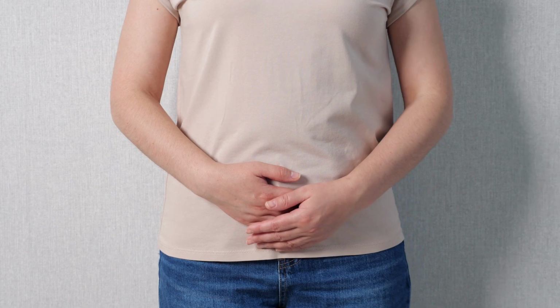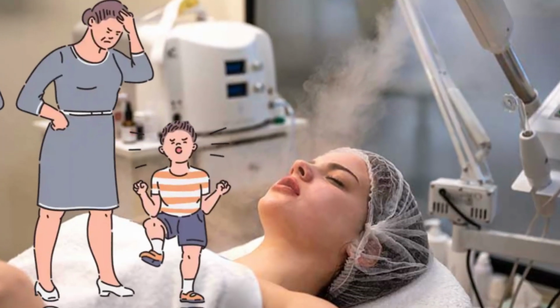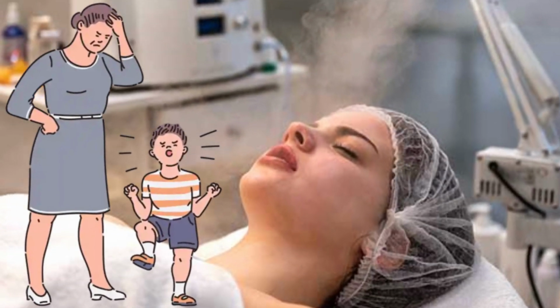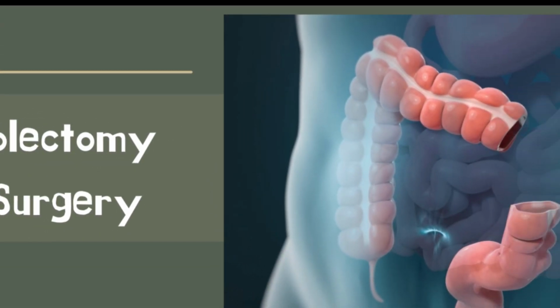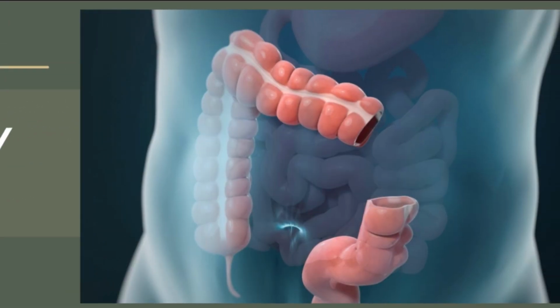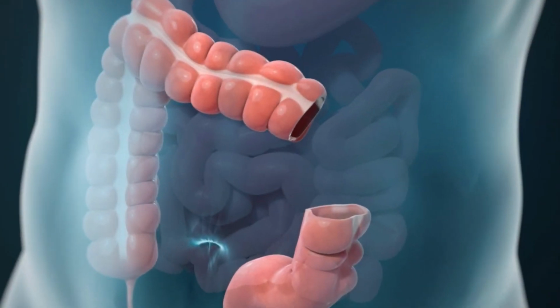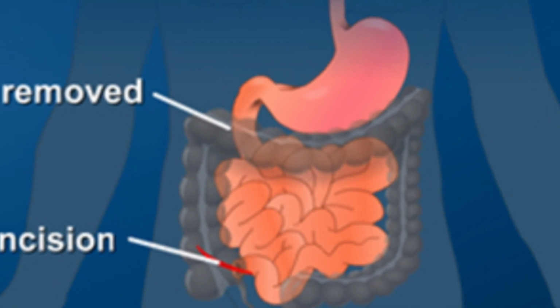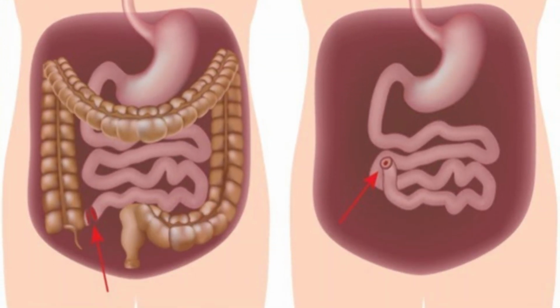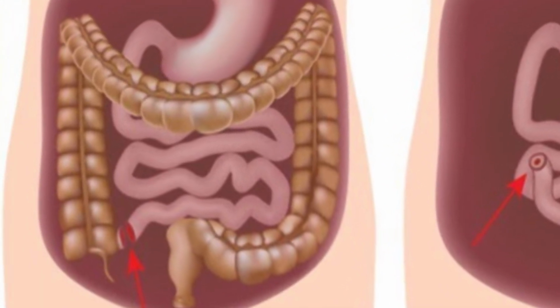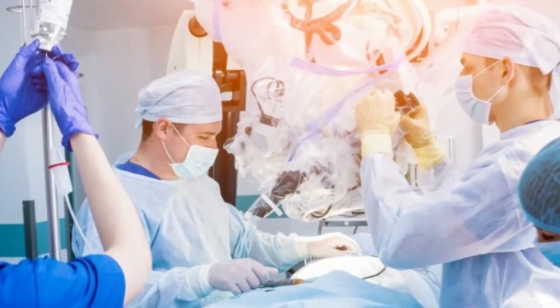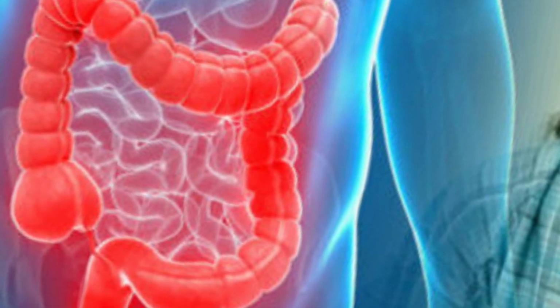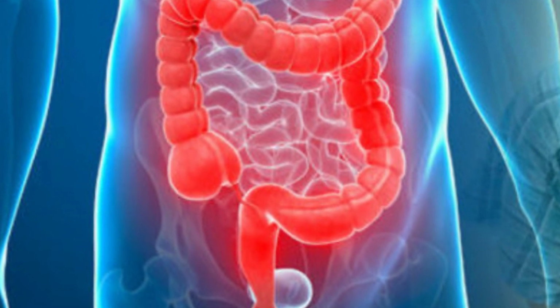In severe cases of ulcerative colitis, where medical therapy proves ineffective or complications arise, surgery may be considered. Surgical interventions aim to remove the diseased portion of the colon, thereby eliminating the source of inflammation. Procedures such as colectomy, ileostomy, or ileoanal pouch surgery may be recommended based on the specific circumstances and individual needs. Surgery can provide long-term relief and significantly improve the quality of life for individuals with severe ulcerative colitis.